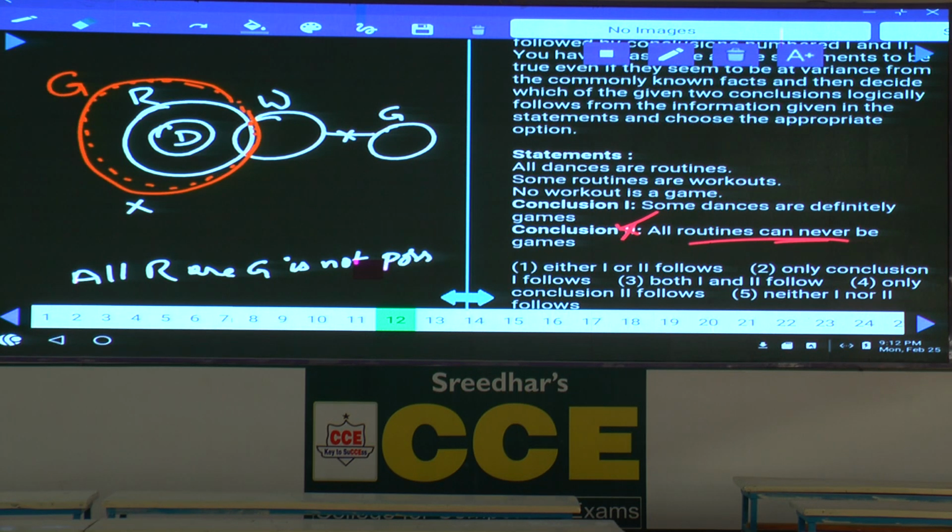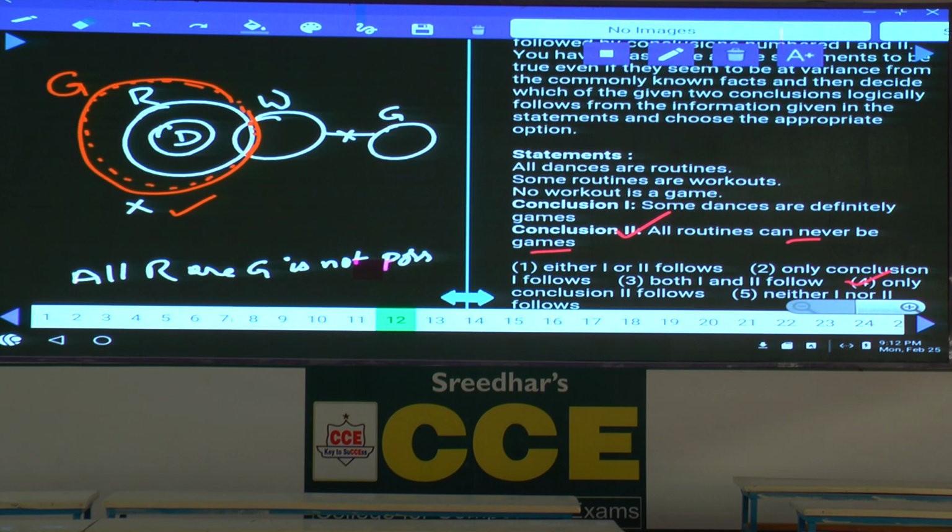No workout is a game will be false. As it is false, it cannot be possible. Hence all routines can never be games is always true. Clear? Hence what is your answer? Only conclusion 2 follows. Question number 12, choice 4 is the answer.